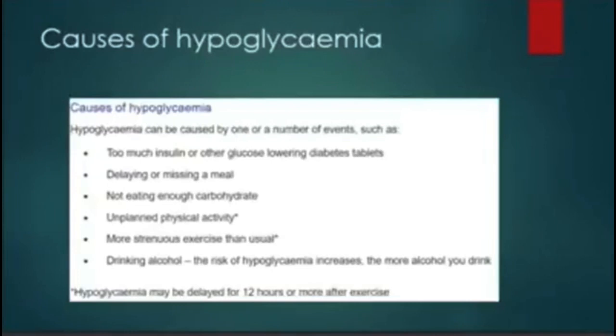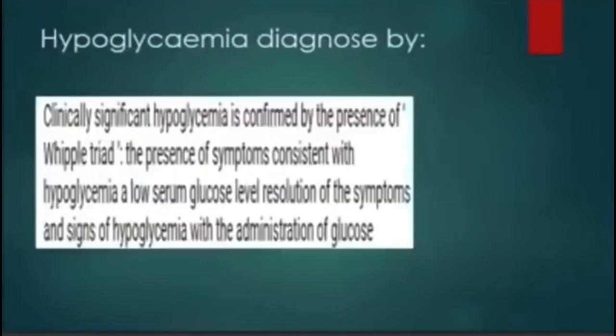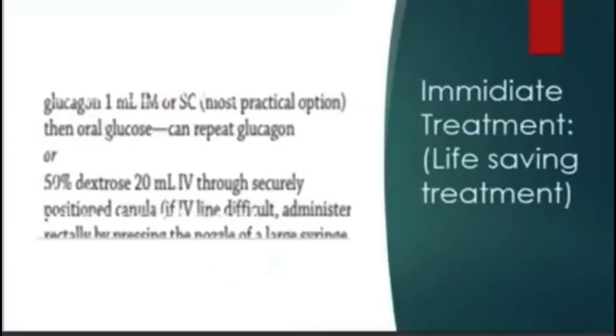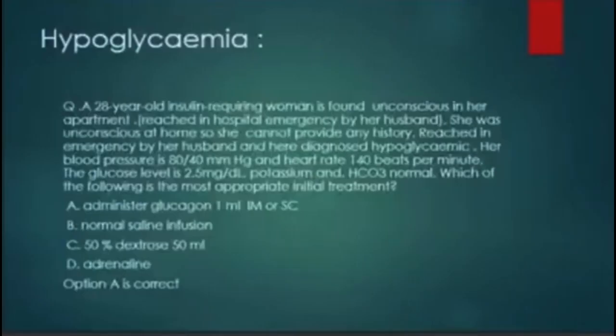And here we can see the management of hypoglycemia. We give glucagon immediately if the patient is in the emergency department, or give oral glucose or other carbohydrate things like juice, or sweets. Immediate treatment we can also see here in John Murtagh.